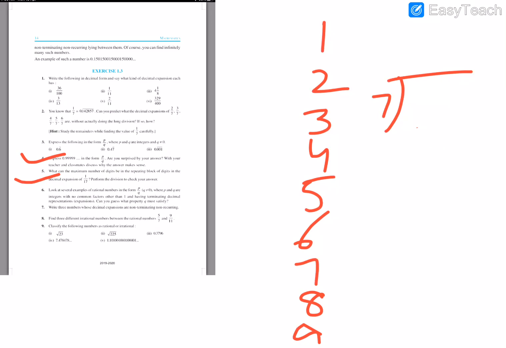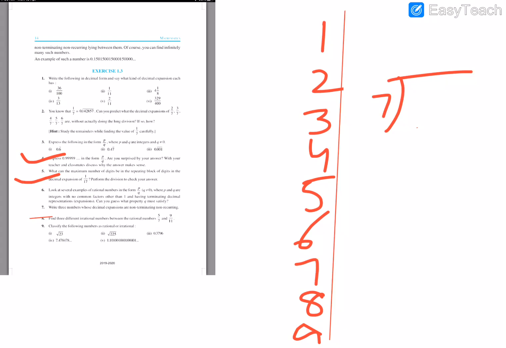If any number other than those comes, the repeating will start. So the maximum number we can get is only 9. So for 1 by 17, the block can be maximum 9. It may be 9 or may not be 9. All 9 digits may not repeat. So you just do it and check, and try the other questions also.